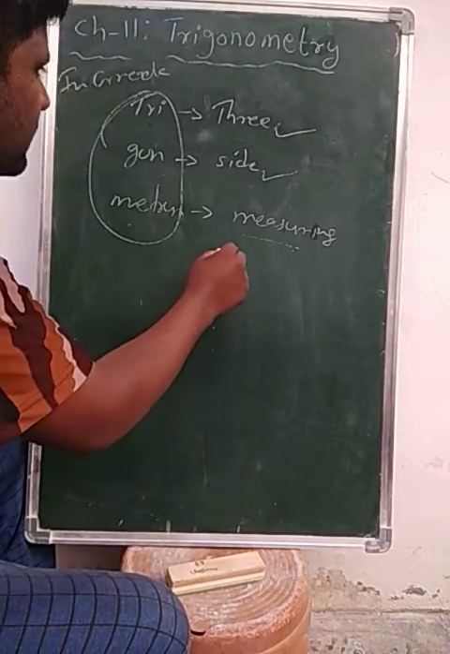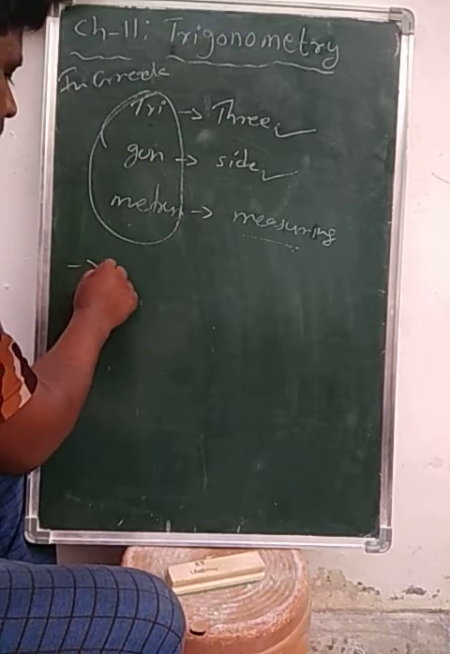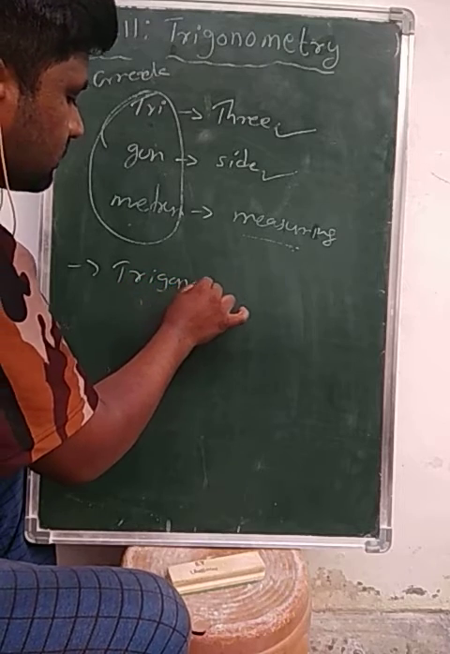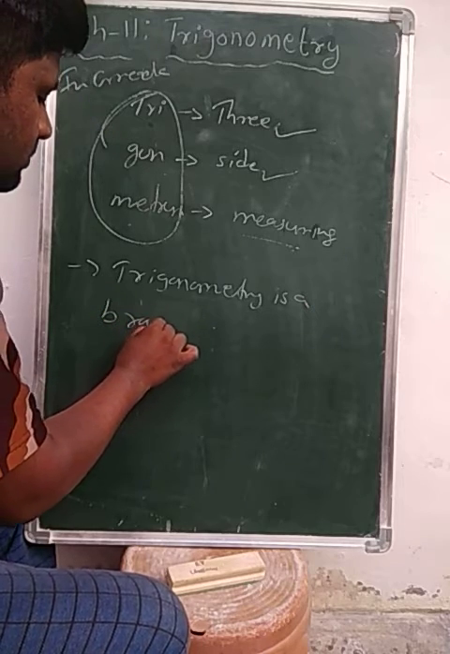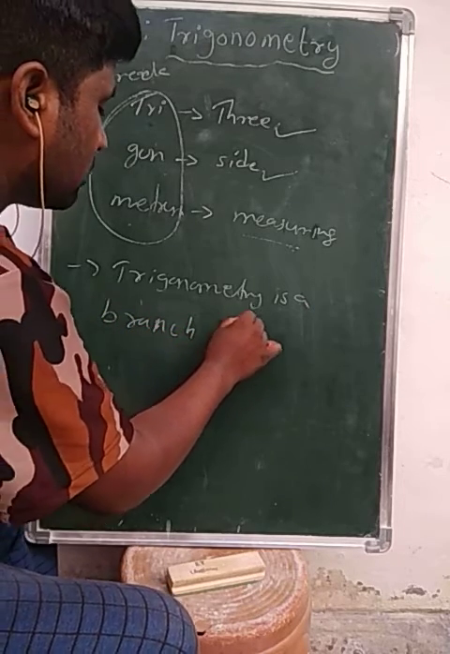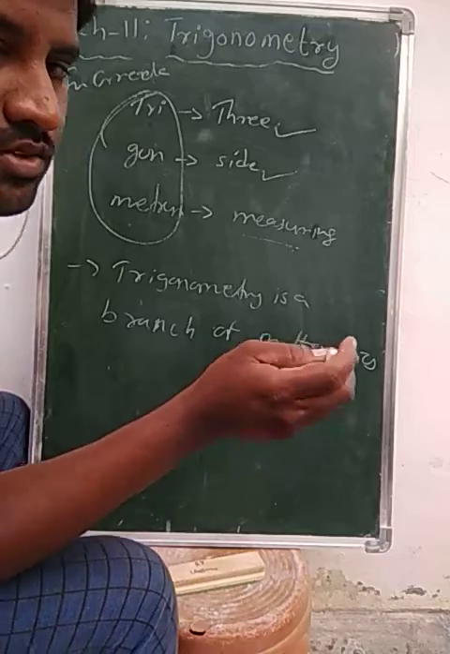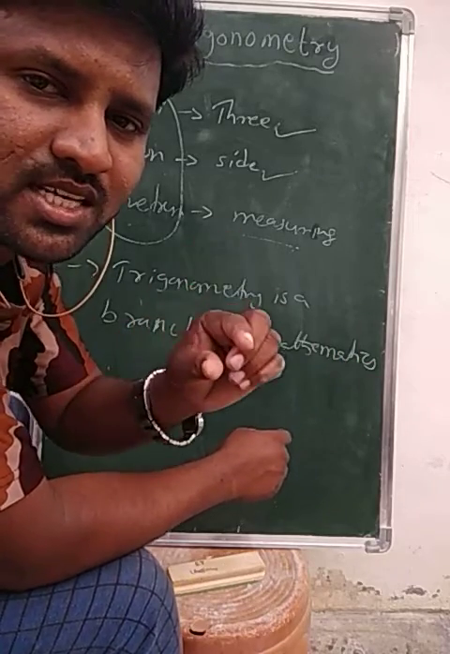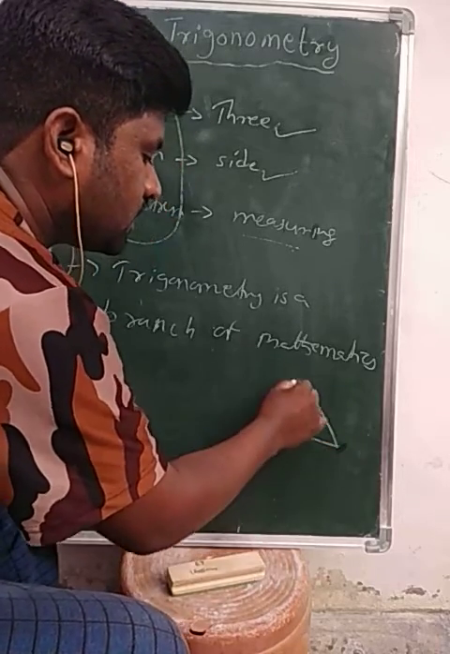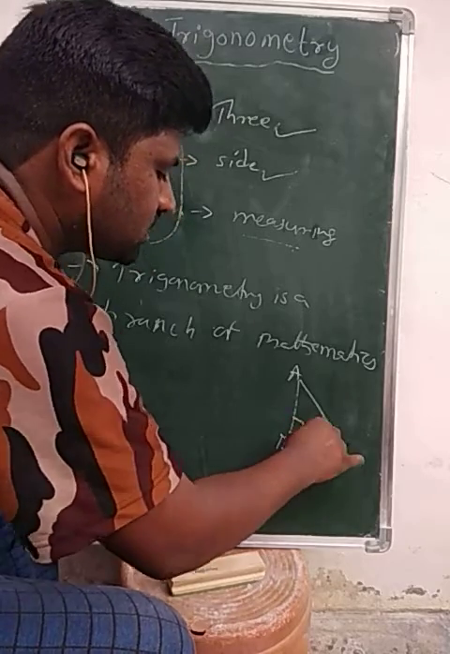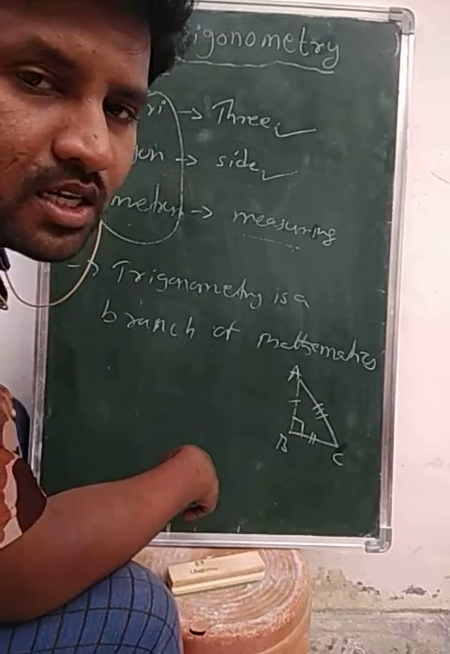Okay? Trigonometry is a branch of mathematics that deals with the relations between the sides and angles of a triangle. Trigonometry is a branch of mathematics that deals with the sides and angles of a triangle.